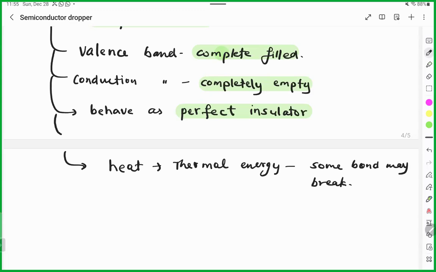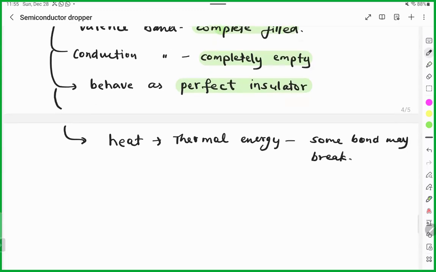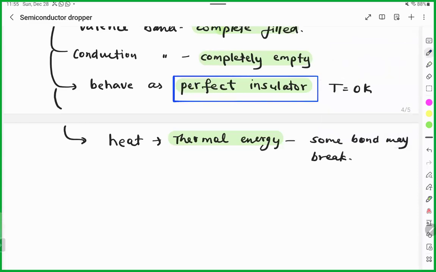Okay, any doubt? And if some bond breaks, then there will be free electrons. It means if you increase temperature, thermal energy will be more, and some bonds break and there will be conduction. If it is a perfect insulator, it usually happens at very low temperature. For example, at 0 Kelvin there is no thermal energy, so the element or semiconductor will be in its pure, perfect form, with no conduction of electrons.